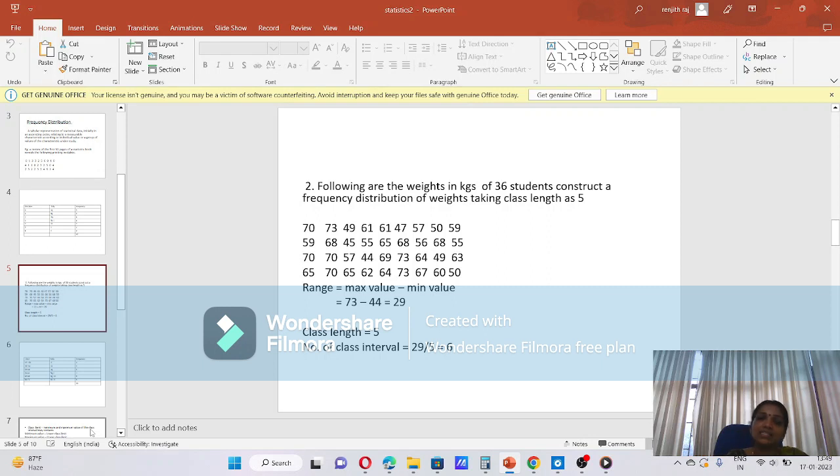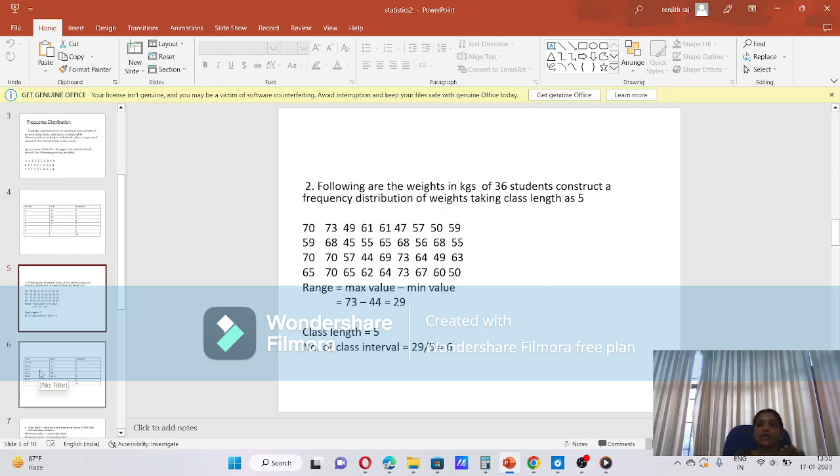I take it as the next whole number because the number of classes should be an integer. So I got the value as a decimal, and I convert that into the next integer. So we can write it as 6 class intervals. Look here. I am going to write the classes. First class, the minimum value is 44, class length 5. 6 classes I want to make.